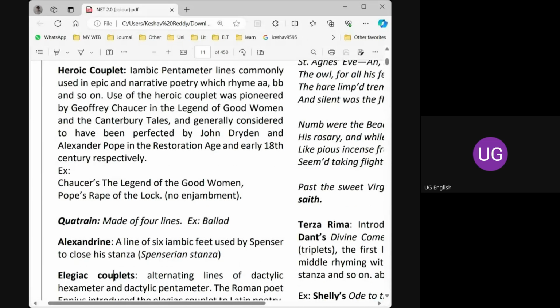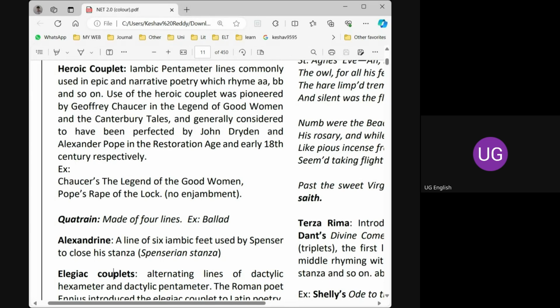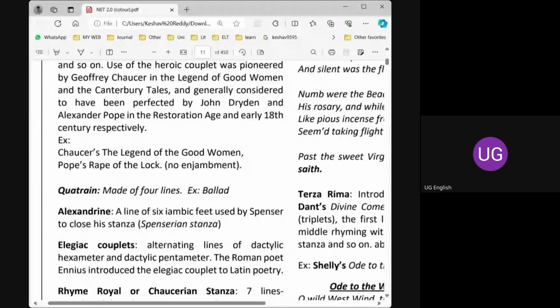A 9-line stanza. A 9-line poem is a Spenserian stanza in which the last line is an iambic hexameter. That is 6 iambic feet. Yes, iambic hexameter, exactly, Sridevi. So all the other 8 lines are iambic pentameters in the Spenserian stanza, whereas the last line, the 9th line, is the iambic hexameter, that is Alexandrine. So simple, the Alexandrine is nothing but the iambic hexameter line.